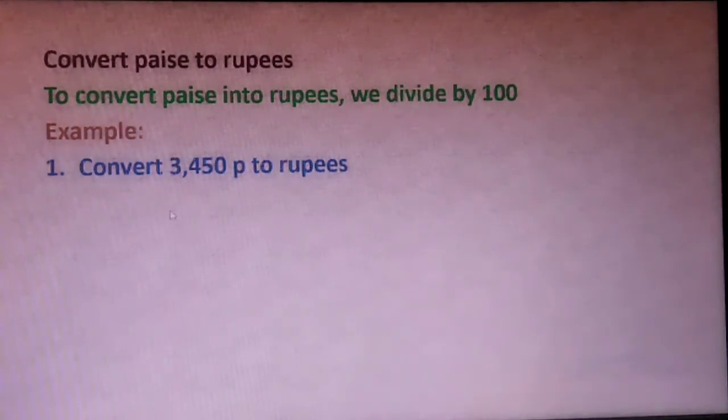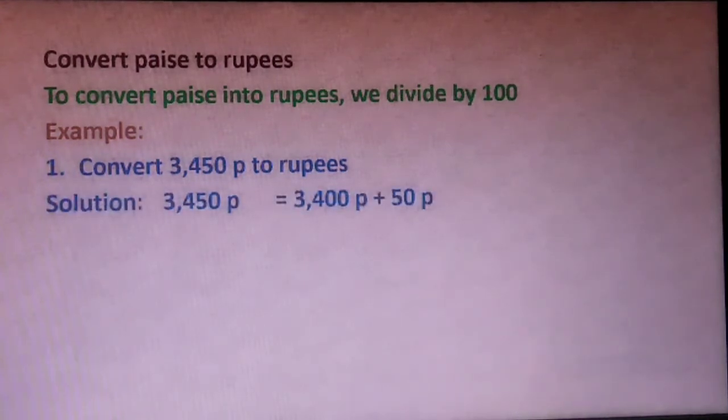Actually, we have two ways to solve this question. First of all, we will write 3450 paise is equal to 3400 paise plus 50 paise, and we can convert 3400 paise into rupees.